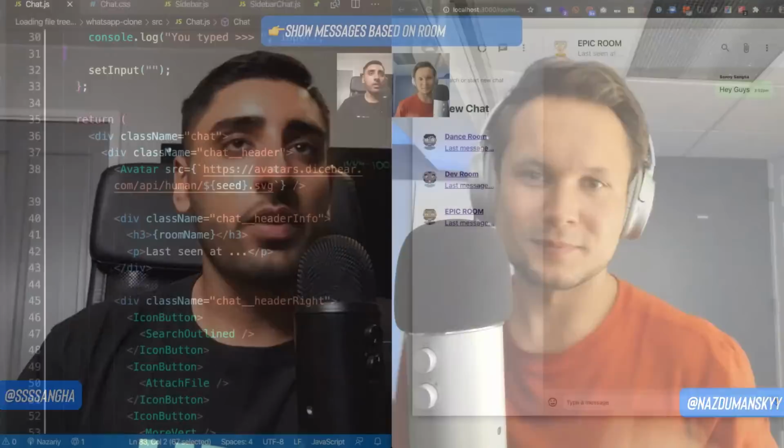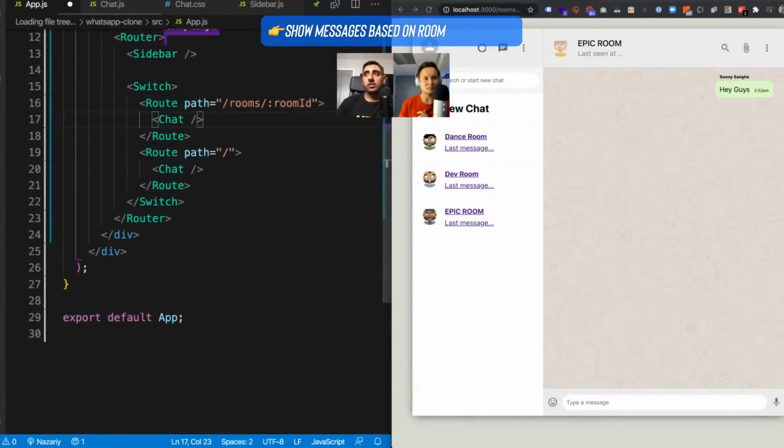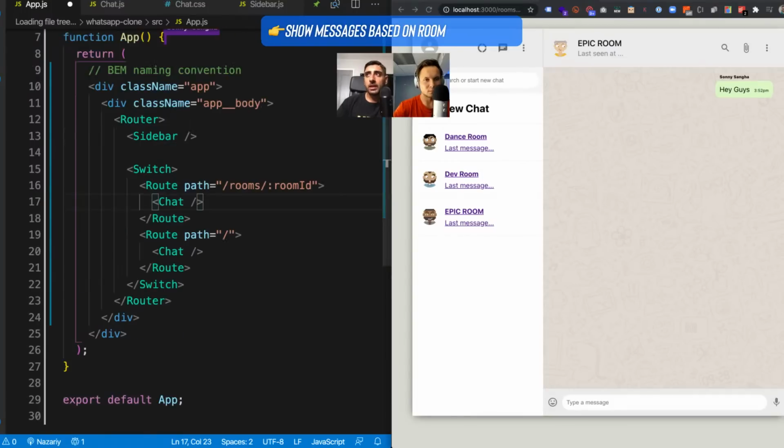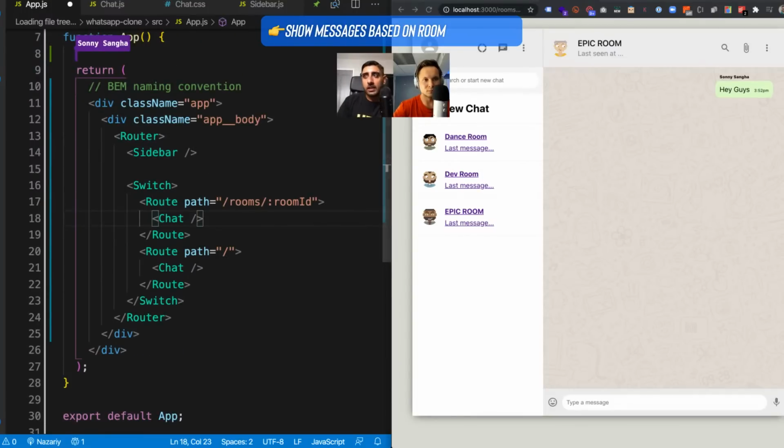So inside of app.js, what we're going to essentially do now is conditionally render this if there is a user logged in. So what do I mean by that? Let's create a temporary piece of state.